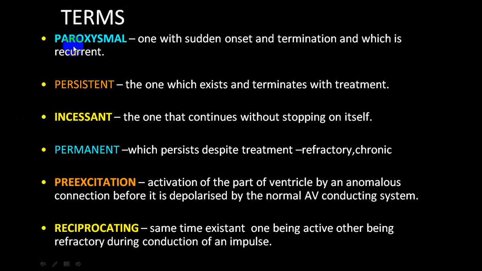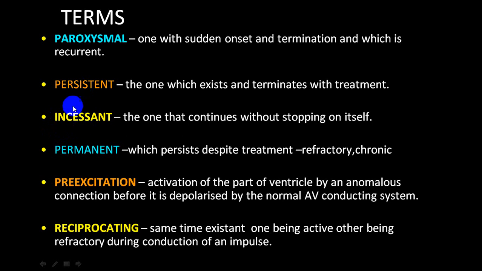There are some terms. Paroxysmal means there is one episode followed by a normal rhythm, and again there is a recurrence. That's why we call it paroxysmal: there is an episode, sudden onset, it terminates, normal rhythm, and again it recurs. Persistent means one which exists and terminates with treatment. So there is a long period of arrhythmia, and once you treat, it terminates. We call that the persistent variety.